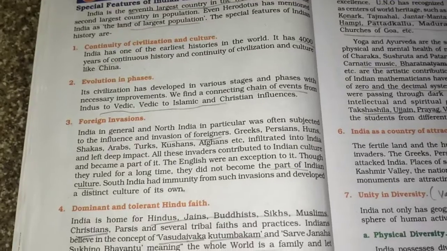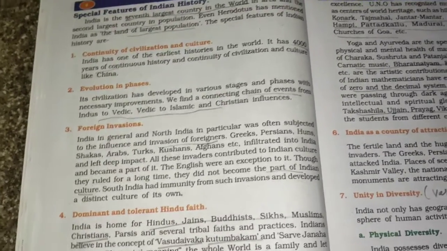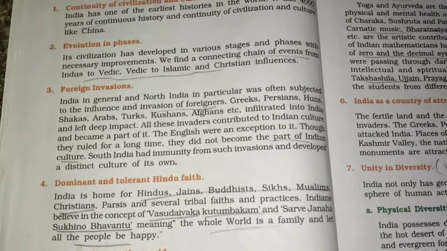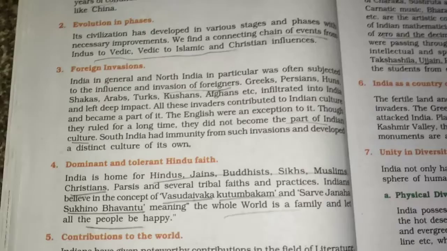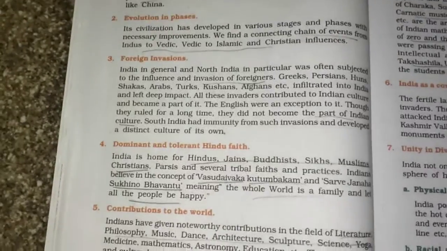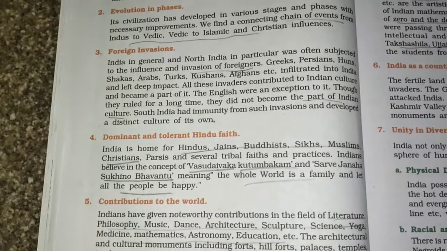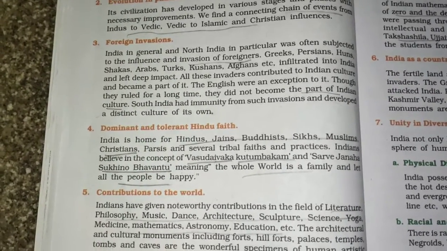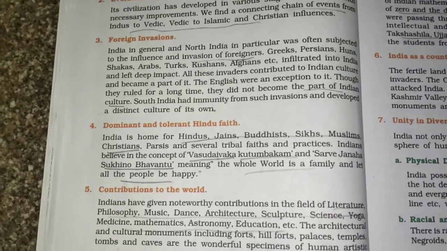Then you had your Vedic period. Then we had influence from the Vedic to Islamic people coming in and ruling us. Then you had the Christians, that is the Britishers, coming and ruling us. So we have the influence of all different types of culture, religion, etc. Foreign invasions. India in general and North India in particular was often subjected to the influence of invasion of foreigners. How could we get influenced by the foreigners?